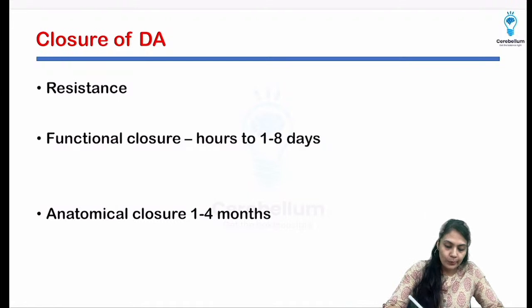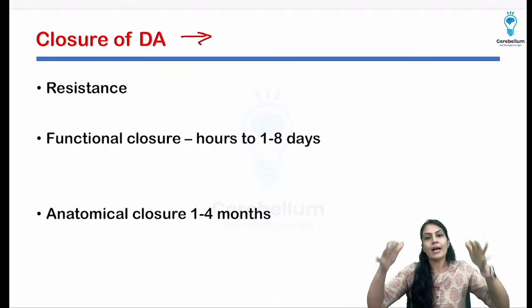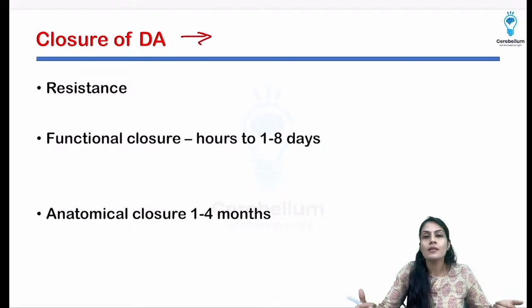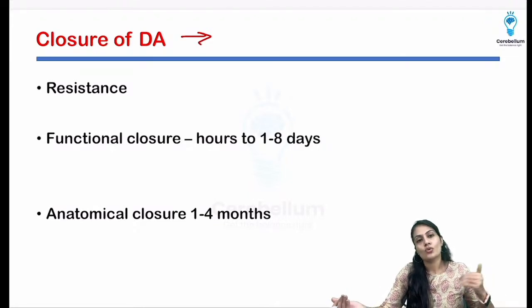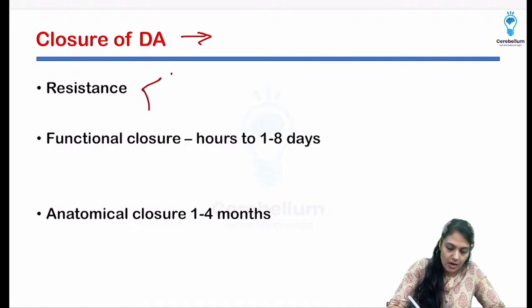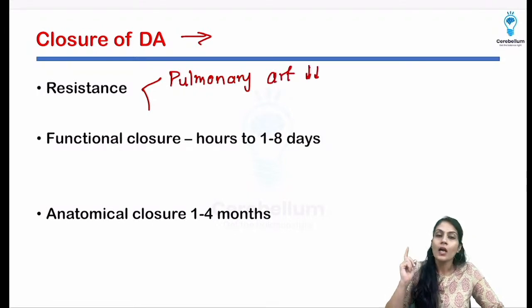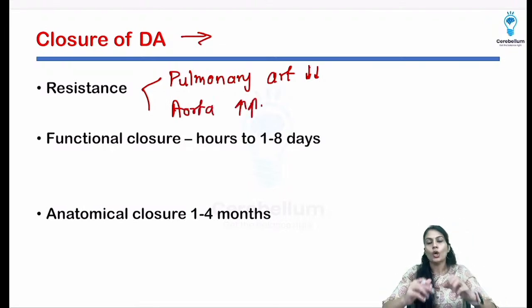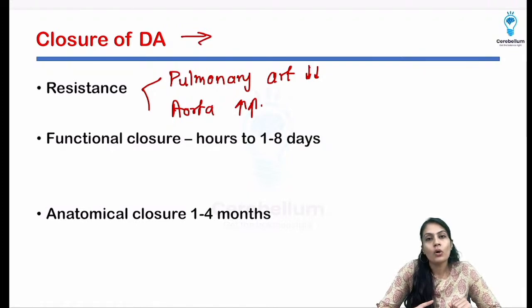First of all, I told you that the pulmonary artery has less resistance now. Why? Because there is a decrease in the pulmonary vascular resistance. So the resistance in the pulmonary artery decreases, and in the aorta the pressure is going to increase because of the accumulation of a lot of blood, and this will cause again the reversal, and there are some effects that we are going to talk about.